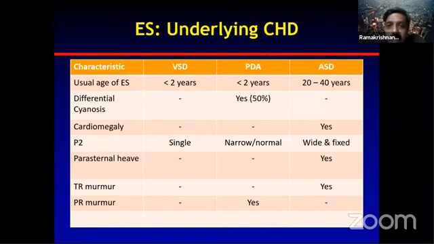Cardiomegaly is only found in ASD unless you have some other cause like ventricular dysfunction or something. In late stages, you can find it in VSD and PDA. P2 is generally single in VSD. It is narrow or normal. It remains wide and fixed.